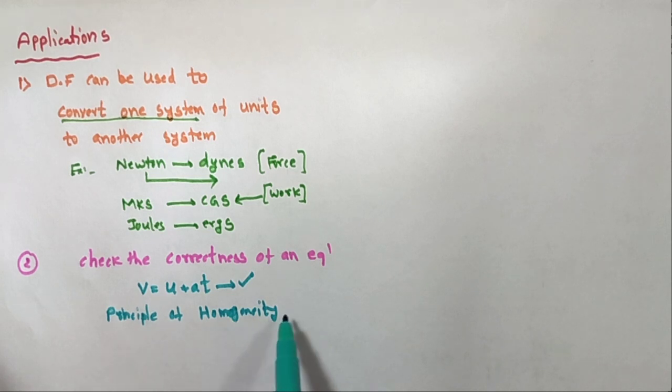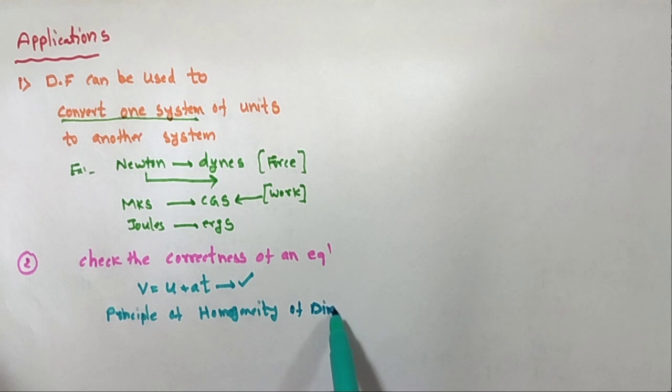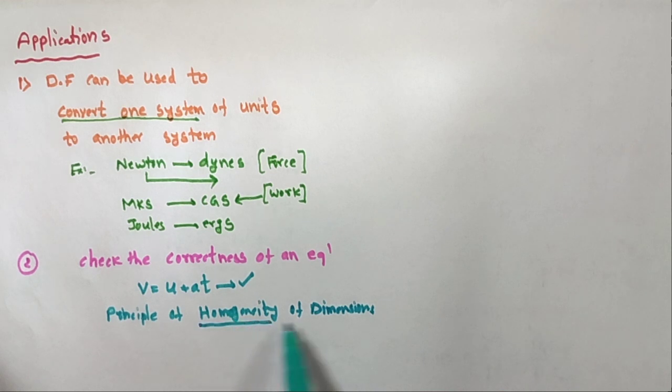So, the principle of homogeneity of dimension. Okay, so this is one definition. The principle of homogeneity of dimension: it obeys homogeneity, that is, a correct equation. So what is the statement of the principle of homogeneity?